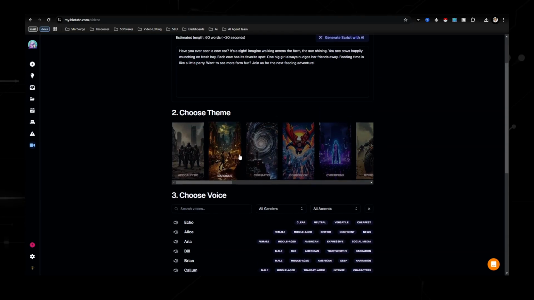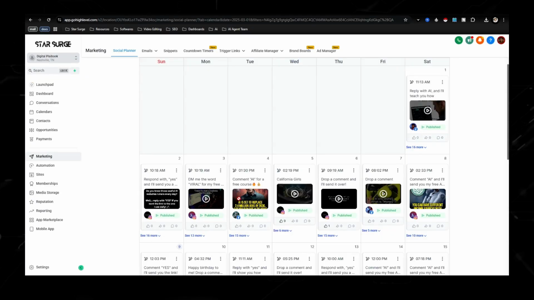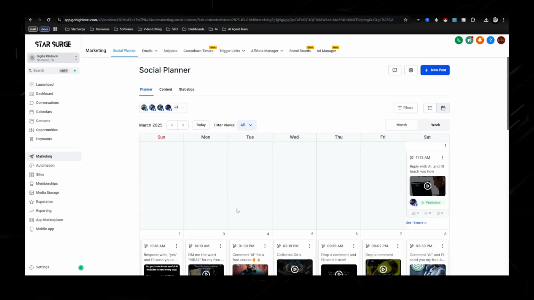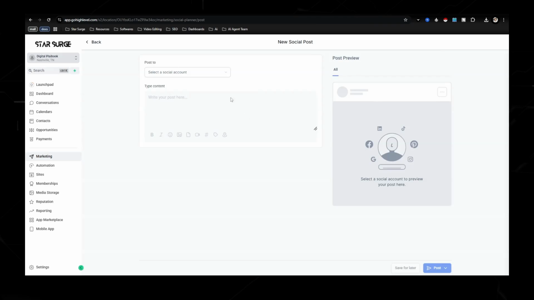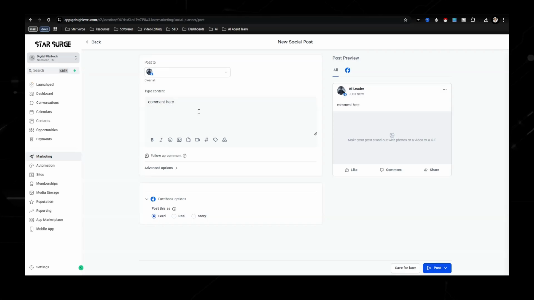Now I'm actually not going to go through this whole process. If you look top right of your screen right here, there is going to be a video that I made that specifically goes step by step into how to use this tool, Blotato. But after you generate this content, this video, you would simply upload it into your social planner. So you would go to new post, create new post, pick your social media accounts. I normally do something like comment here, and I'll send you it.